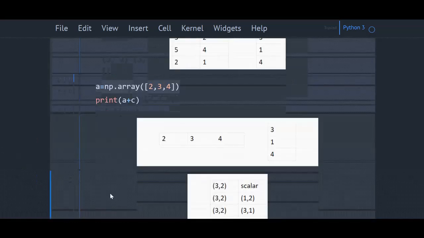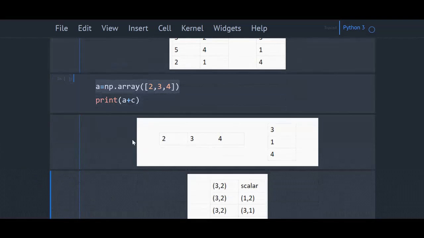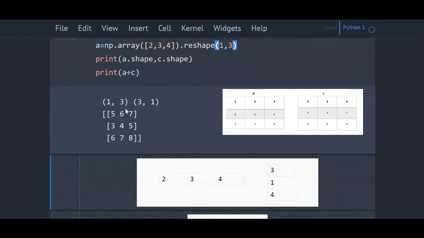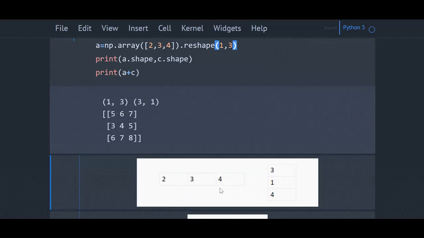This is another case where both the arrays are one dimension. A is of shape 1 by 3 and C is of shape 3 by 1. Both the arrays look like this. In this case, A will get broadcasted row wise and C will get broadcasted column wise as shown over here. Then it does the element wise operation.